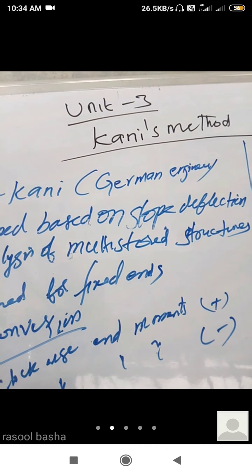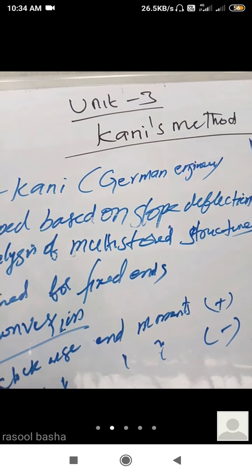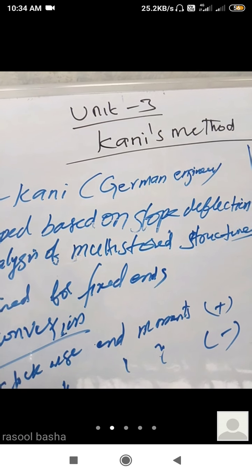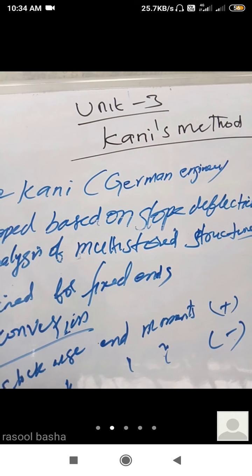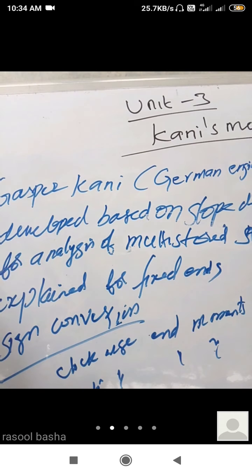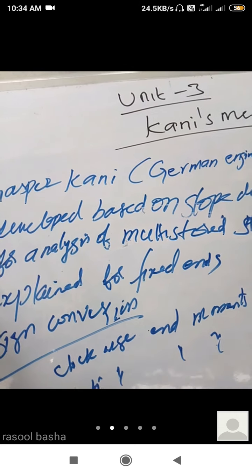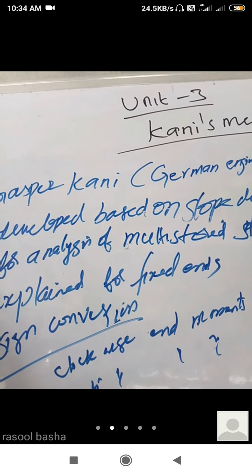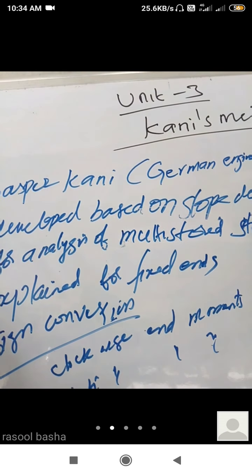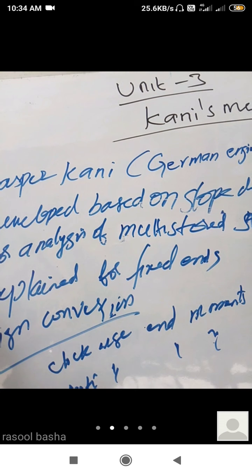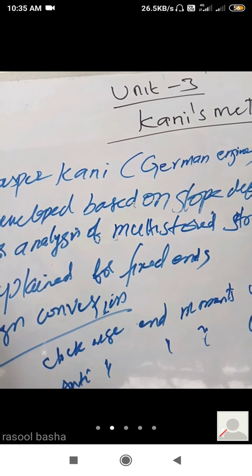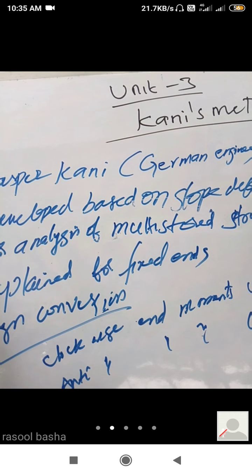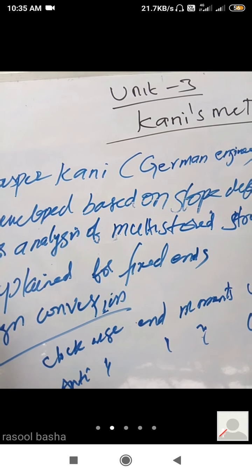Yesterday we completed the second unit, that is the slope deflection method and moment distribution method. Coming to the third unit, it is Kani's method. Kani's method was developed by Gaspar Kani, a German engineer. This method is developed from the procedure of the slope deflection method, and it is very useful for the analysis of multi-story frames.